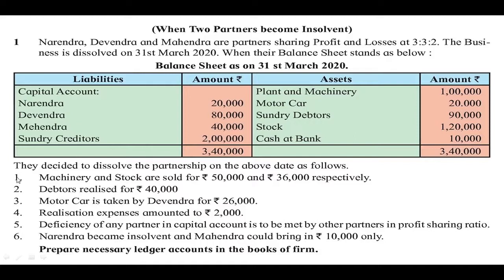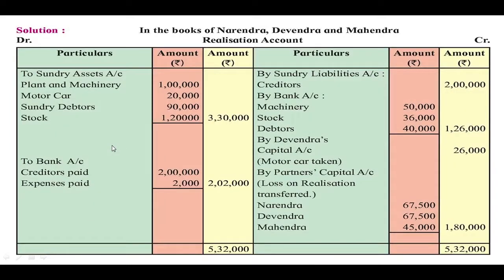The first adjustment, machinery and stock are sold for rupees 50,000 and rupees 36,000 respectively. When these assets are sold, cash comes in the business. So the journal entry is bank account debit to realization account. Therefore, whenever the assets are sold, the entry is recorded on the credit side of the realization account under the heading by bank account. Machinery 50,000, stock 36,000.